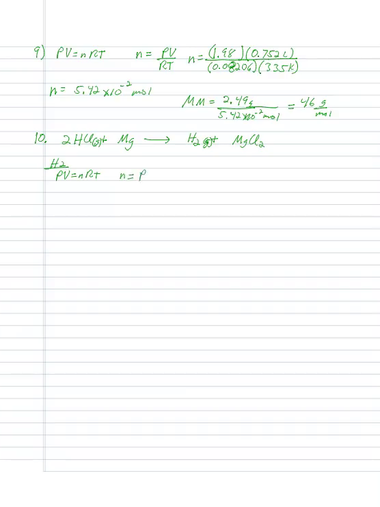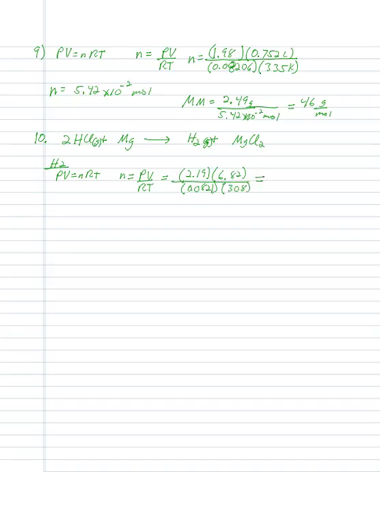That's going to be equal to PV over RT. Our pressure was 2.19 atmospheres. Our volume was 6.82 liters. Our R is 0.0821. And then our temperature is 308 Kelvin.